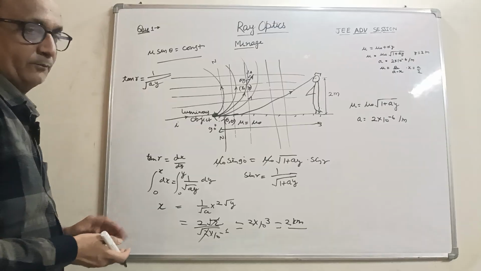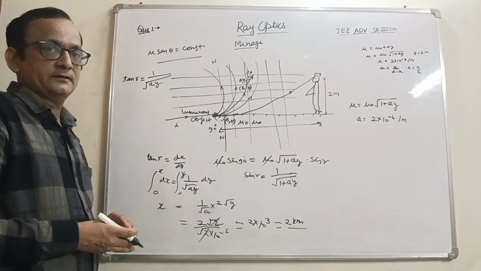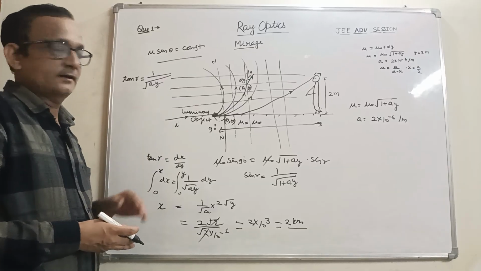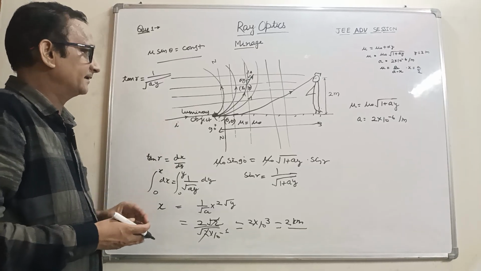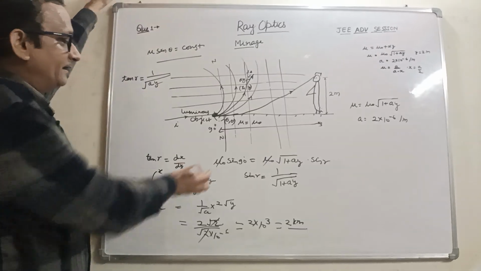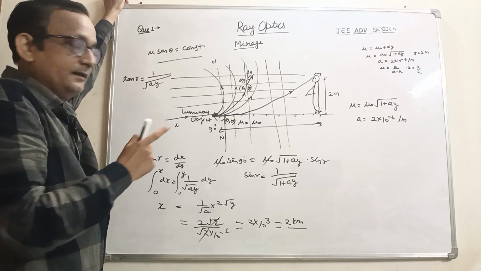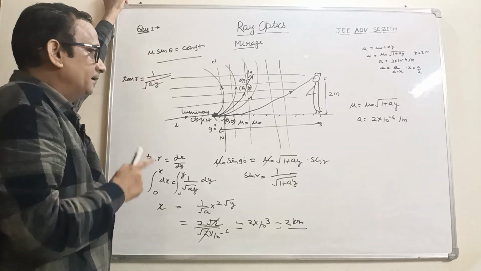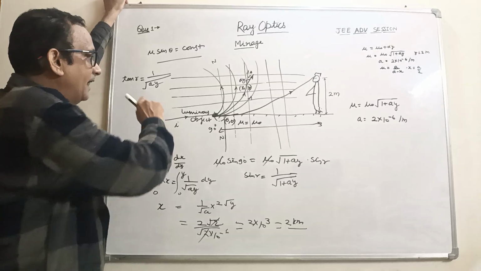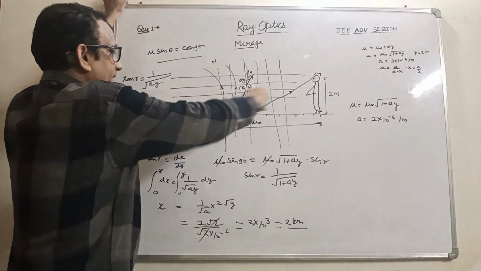So this is the problem explained: how we calculate when the refractive index is variable in y direction. So when the refractive index is variable in y direction, we take the optical normal parallel to the y axis and the layer should be along the x axis.